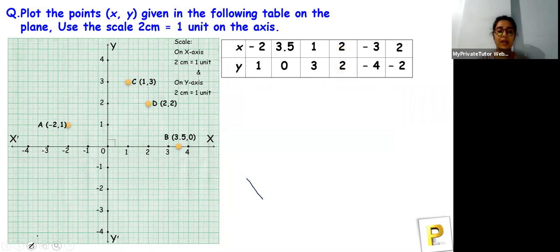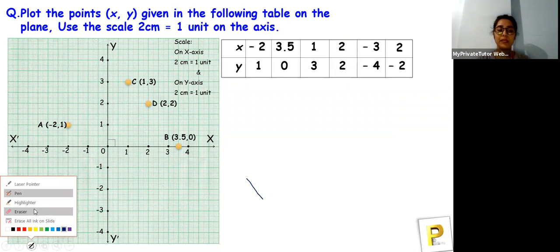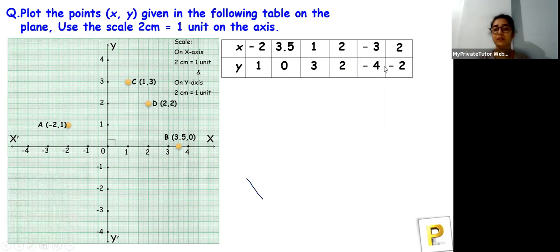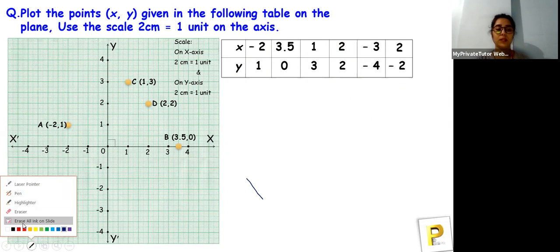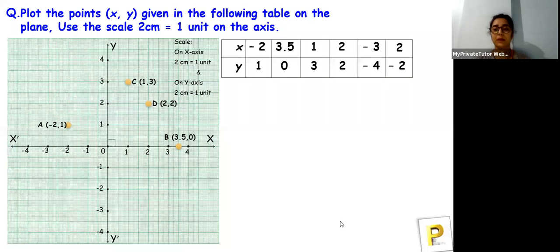Next, tell me what quadrant the next point lies in. Minus 3 comma minus 4. Yes, that's absolutely correct. It's the third quadrant.